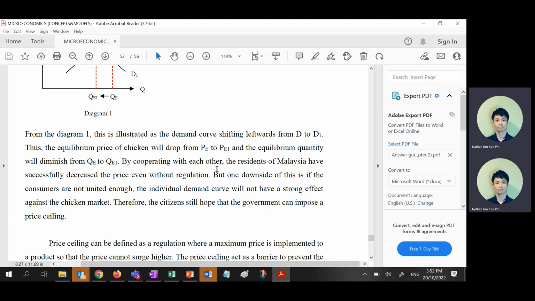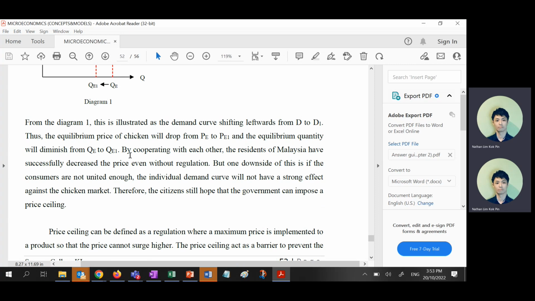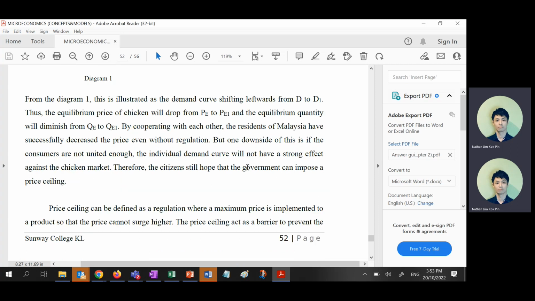So this will lead to demand shifting to the left. Equilibrium price, this is a similar thing, right? PE drops, QE drops. But I don't like always to use the same words, increase, decrease. So I will use drop. I will use diminish, right? I will use different words to represent the same stuff. This is also training for paraphrasing. You have to try to use different words for different stuff, right? One downside, there's always a downside. If they are not united enough, they will not have a strong effect against the chicken market, right?